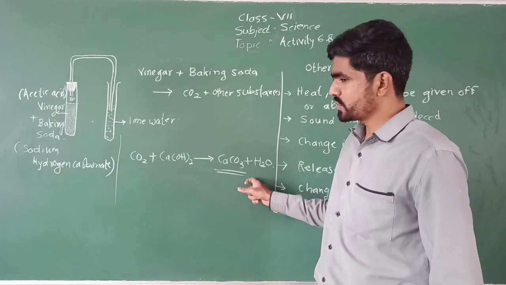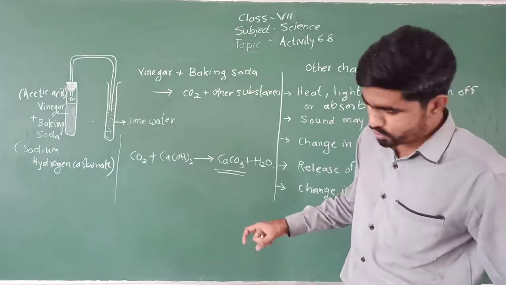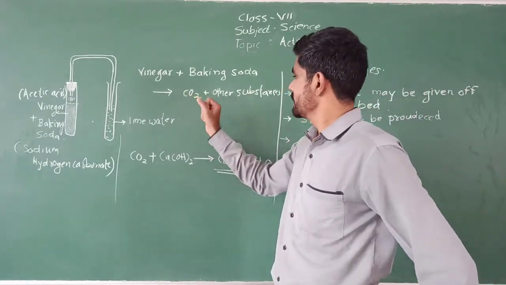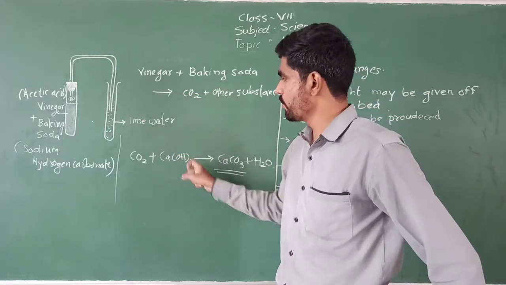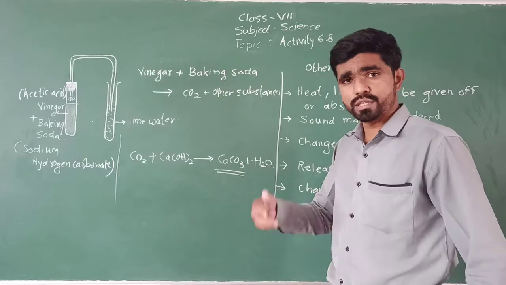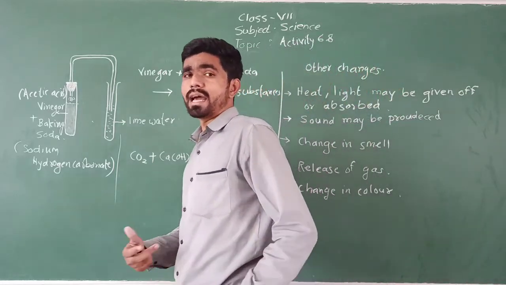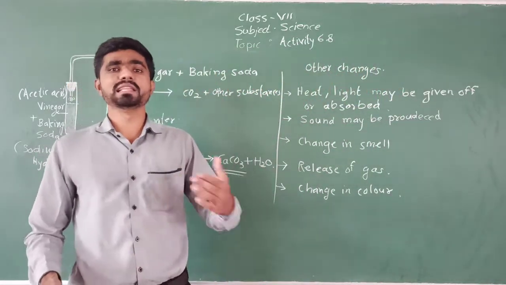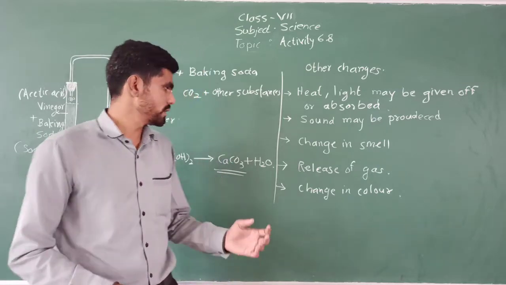So when carbon dioxide is allowed to pass through lime water, it leads to the formation of calcium carbonate, which turns the lime water milky. So this is about the chemical change.